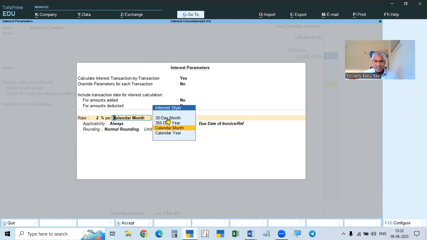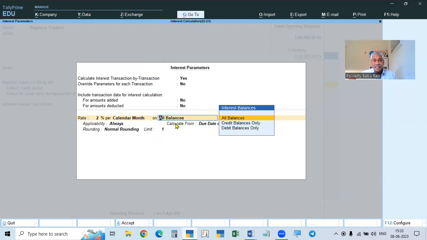And this is called 30 days month: 30 days it will calculate. Similarly, calendar year, that I told you, and 365 days means, without bothering about the leap year, after completing 365 days, it will calculate the interest. So generally, calendar month will be taken up. And then here, all balances, how to work.